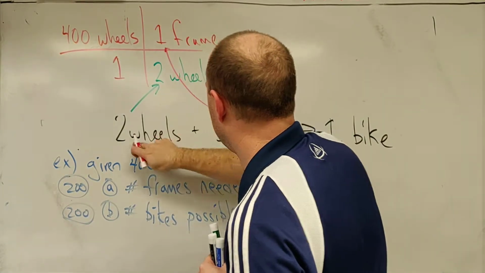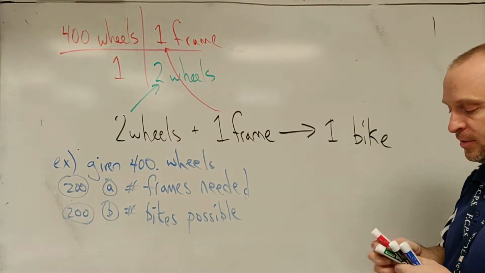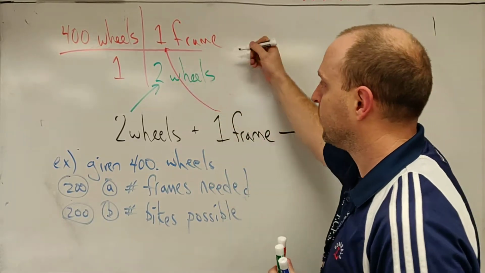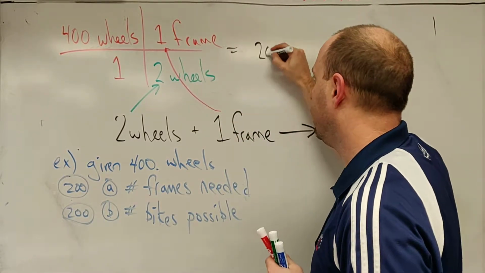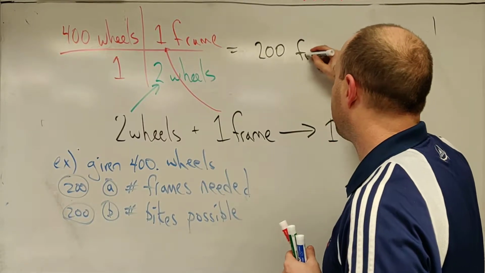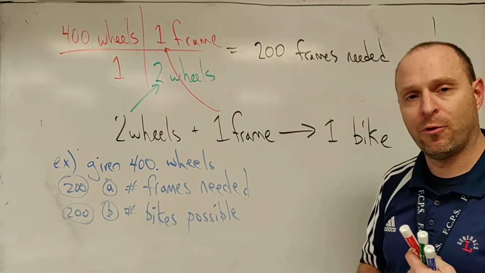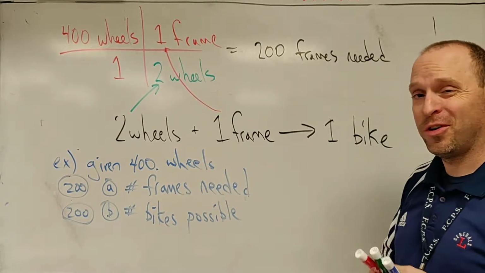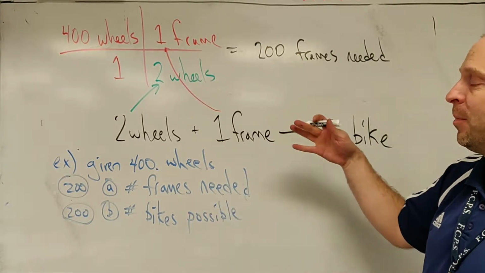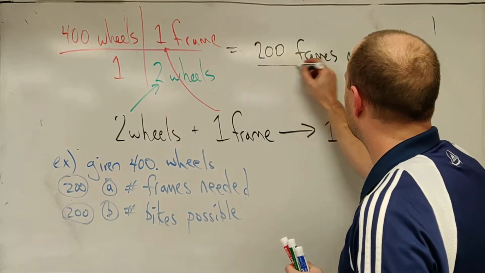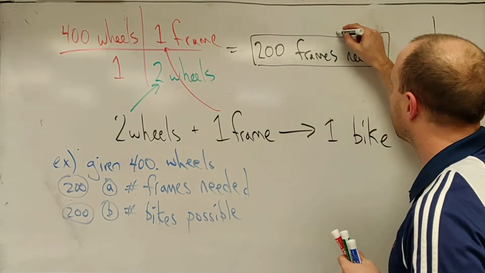This 2-to-1 ratio is going to tell us the answer. And as you look at it, it's pretty straightforward. 400 over 2 is 200 frames needed. All right, so if you have 400 wheels, you're going to need 200 frames, and then we're going to make some number of bikes, and that's what we've got. So there's our part A.